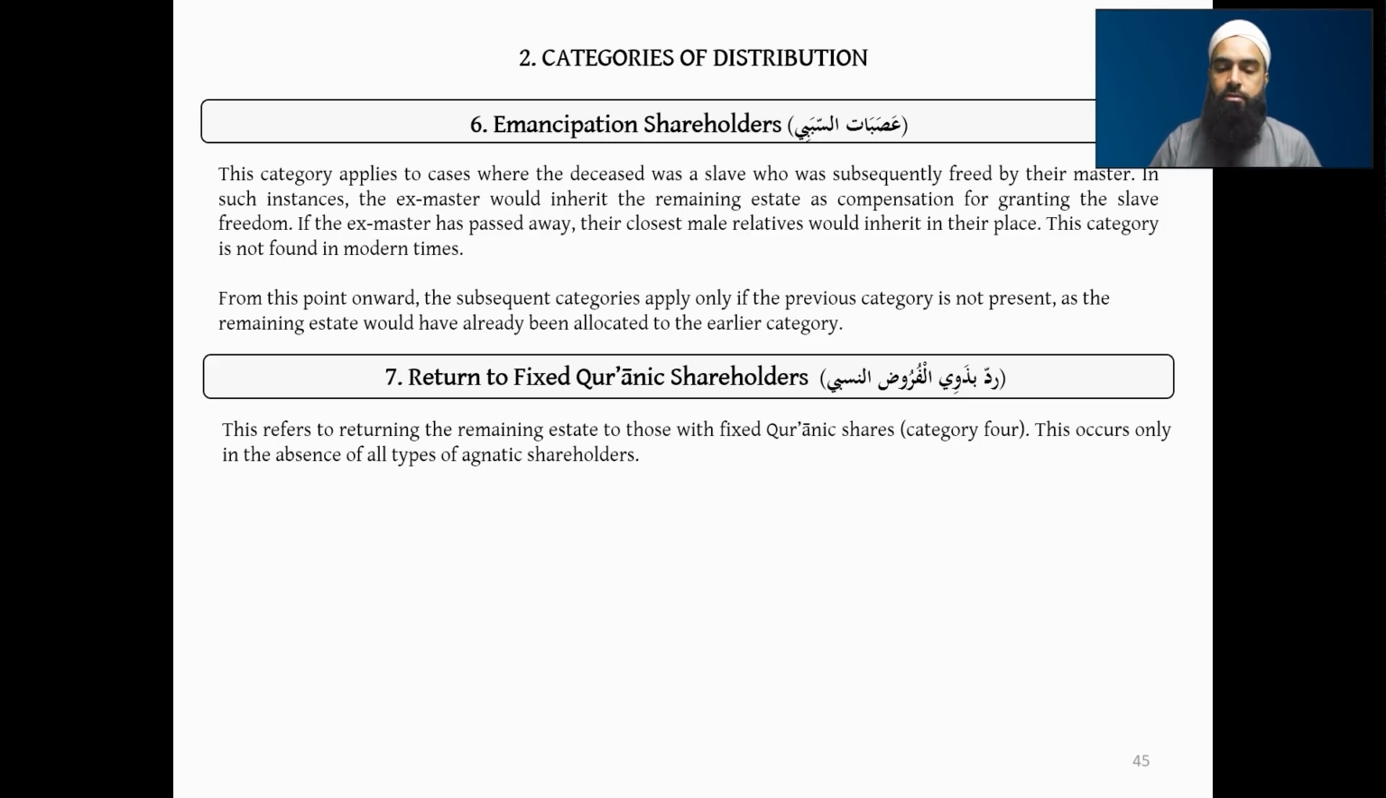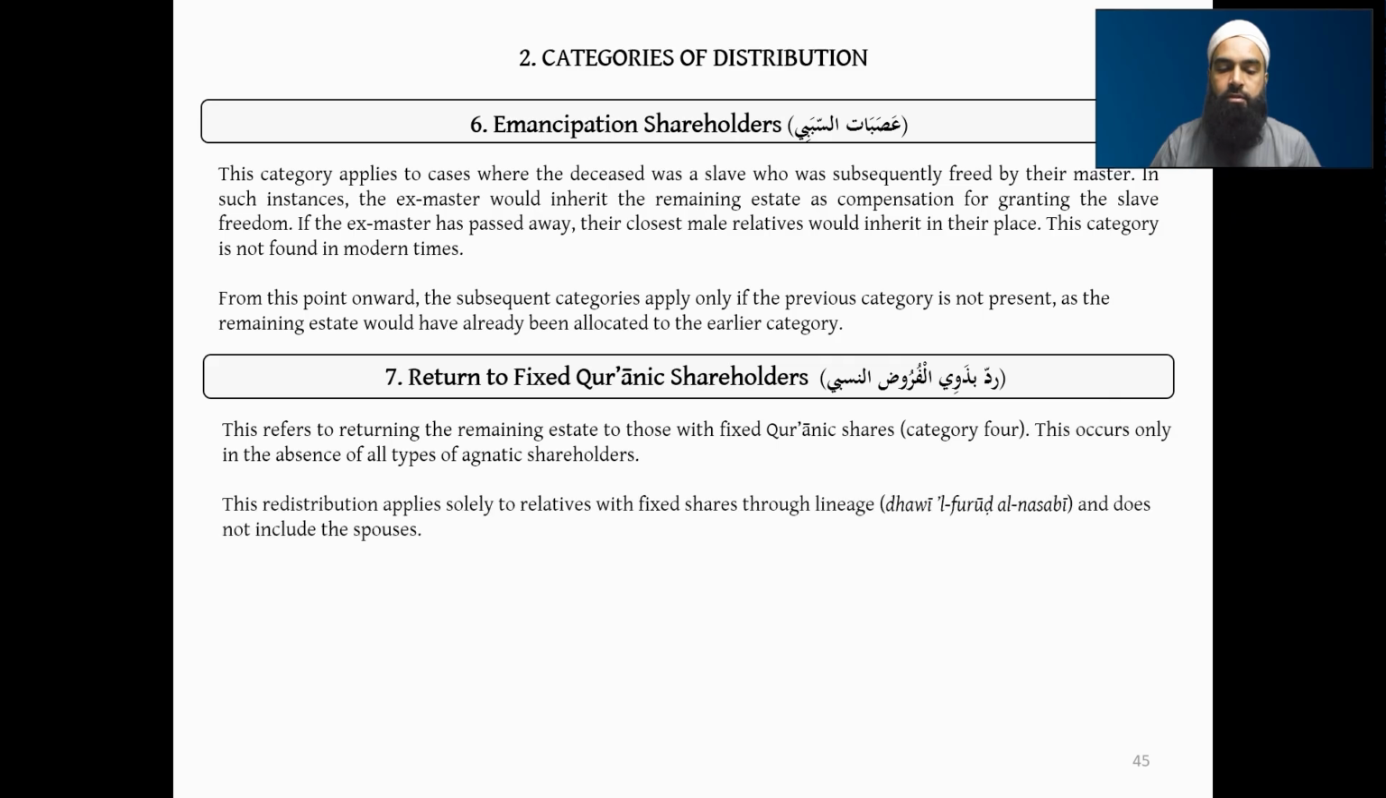So obviously, like I said, this only happens when all above are not there. This redistribution applies solely to relatives with fixed shares through lineage. It has to be through lineage and does not include the spouses. So that's the reason we split up the dhawil furud an-nasabi and dhawil furud as-sababi. If you remember, we did 2 categories of dhawil furud. So the nasabi are the only ones that at this stage, at stage number 7, this rad applies to.